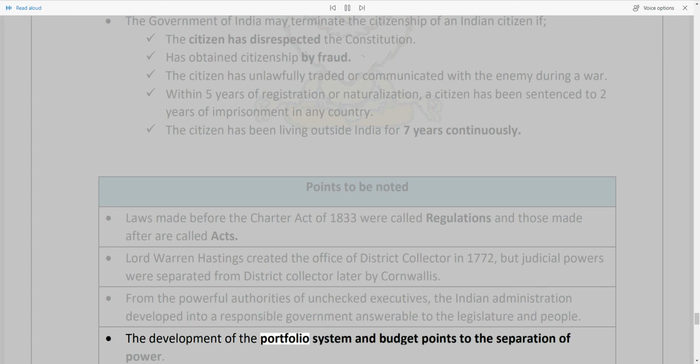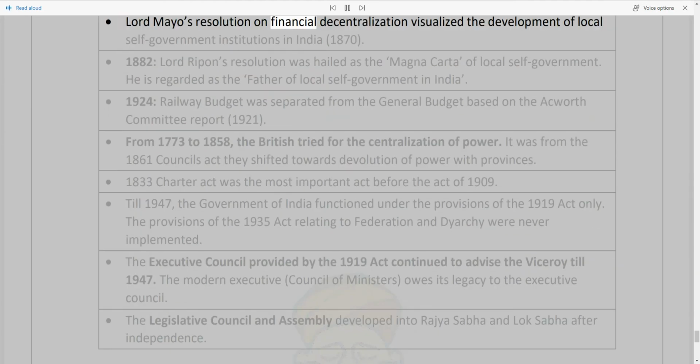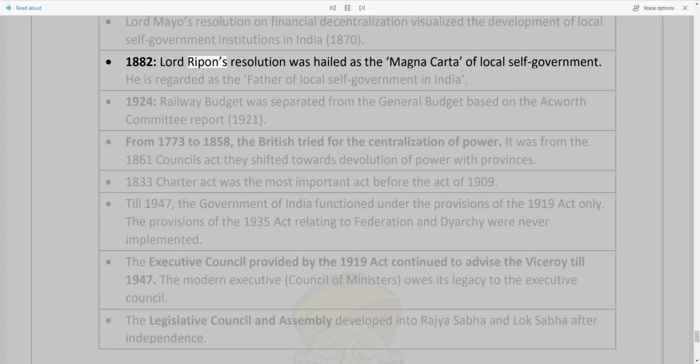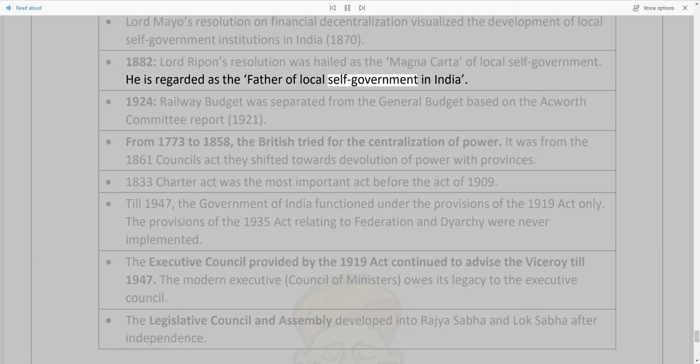The development of the portfolio system and budget points to the separation of power. Lord Mayo's resolution on financial decentralization, 1870, visualized the development of local self-government institutions in India. 1882, Lord Ripon's resolution was hailed as the Magna Carta of local self-government. He is regarded as the father of local self-government in India.